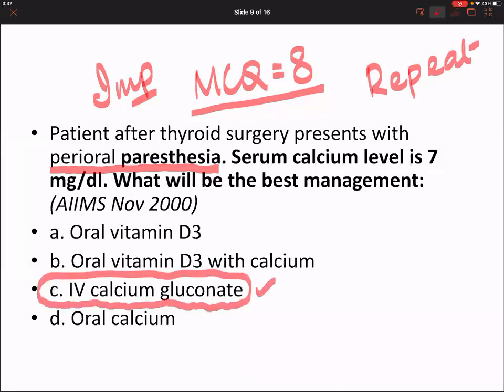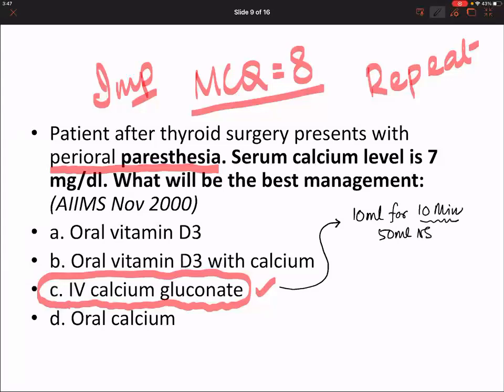Now tell me one important point. How much IV calcium gluconate is given? 1 ampule of 10% with 50 ml of 5% dextrose, in a slow IV infusion.